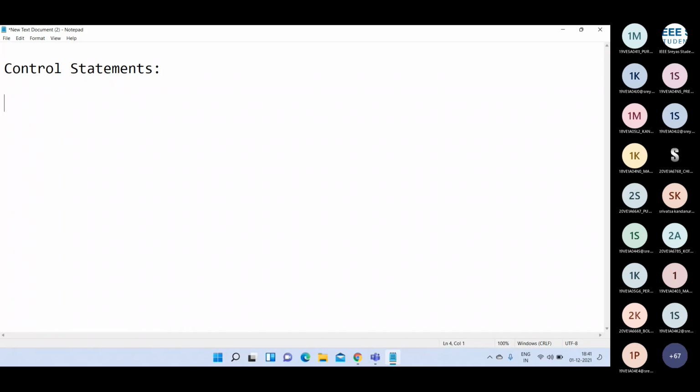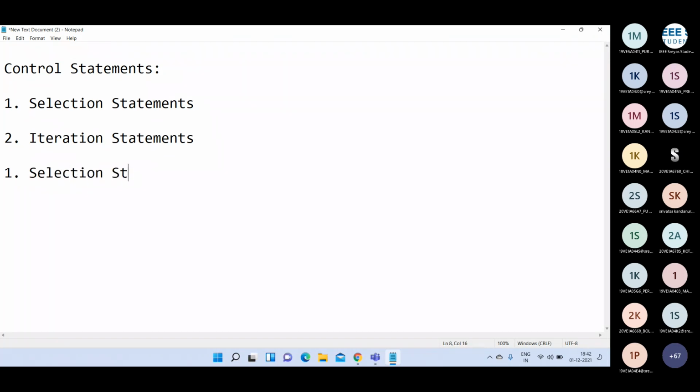Yesterday I also told you there are generally two types of control statements in Python. One is selection statements, and the second one is iteration statements. They are the two important types of control statements available in Python language. First one is selection statements, and second one is iteration statements.